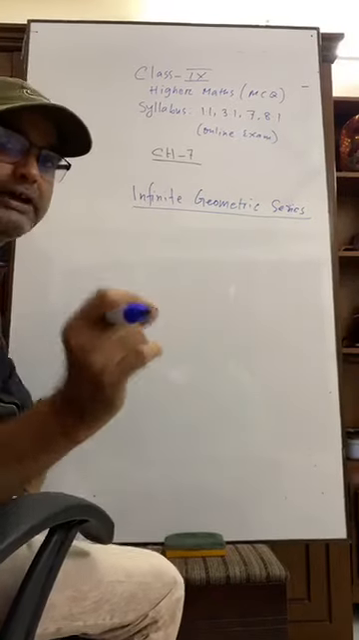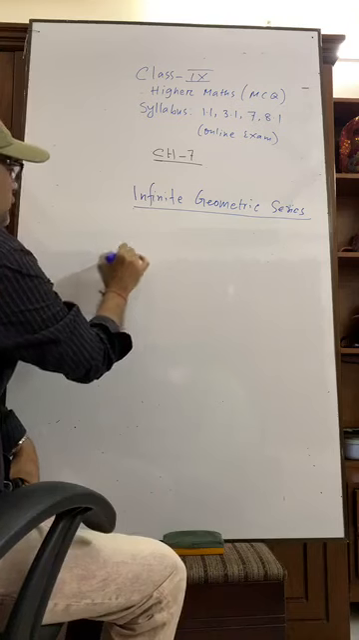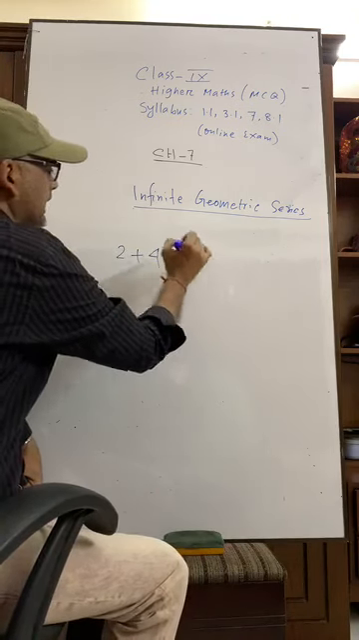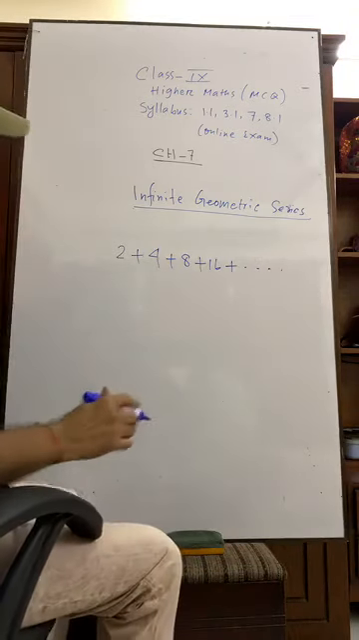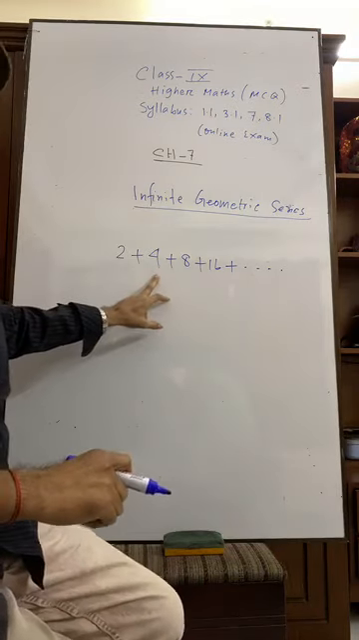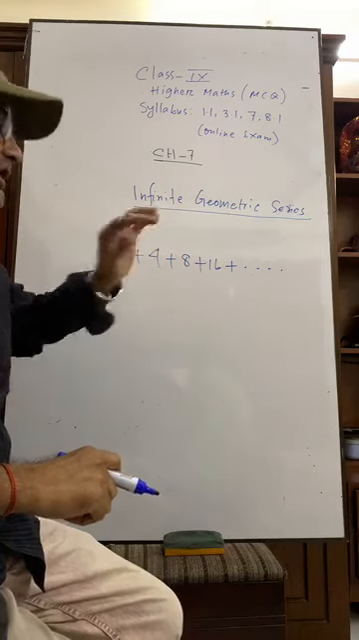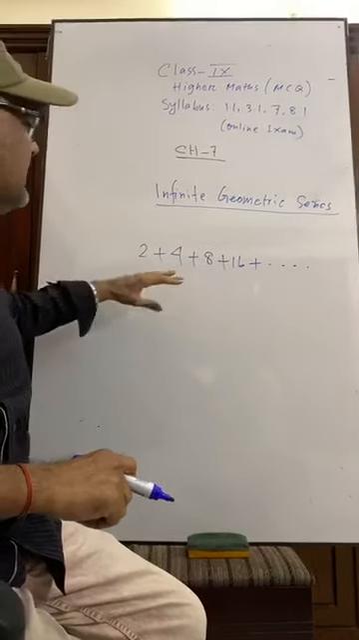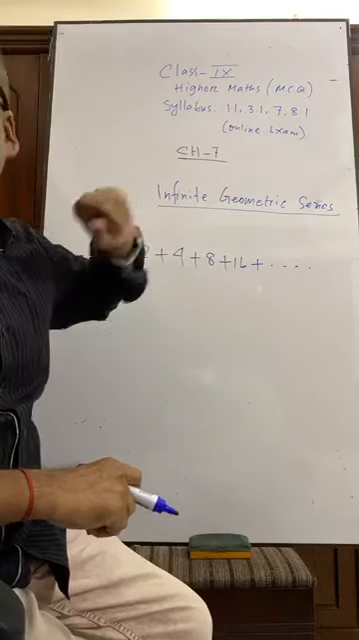Actually, I am going to write down, suppose, 2 plus 4, 8, 16 like this. What we see? If we multiply this 2 by 2, we get 4. If we multiply this 4 by 2, we get 8. If we multiply this 8 by 2, we get 16. In this way. So it is called a geometric series, and it is in ascending order. Okay, ascending geometric series.